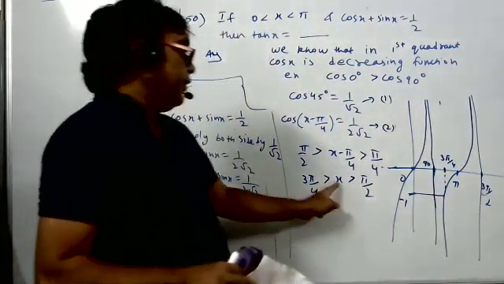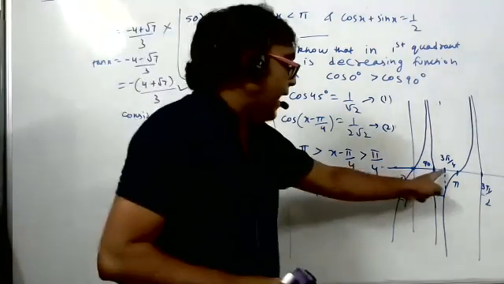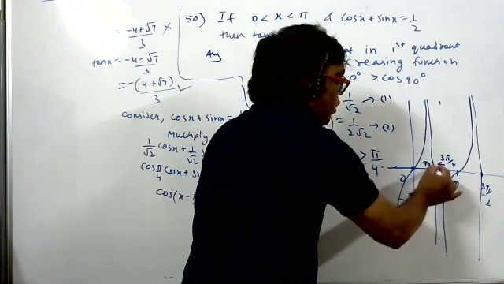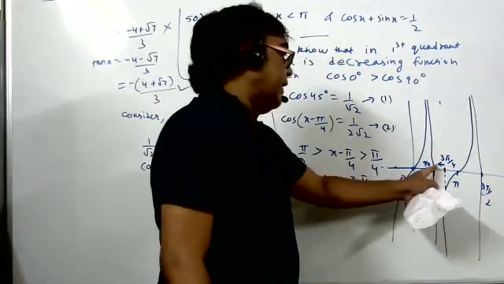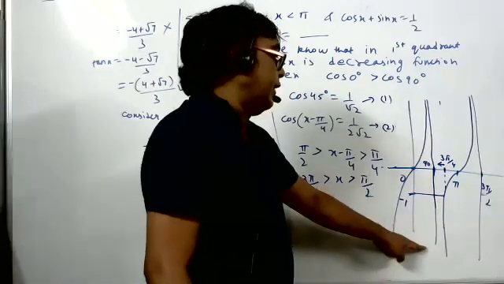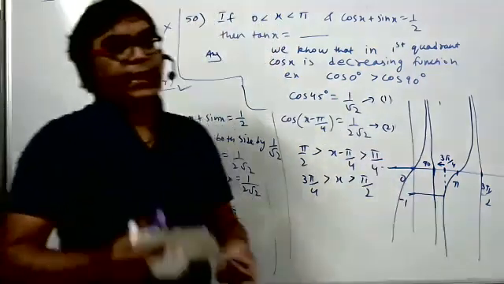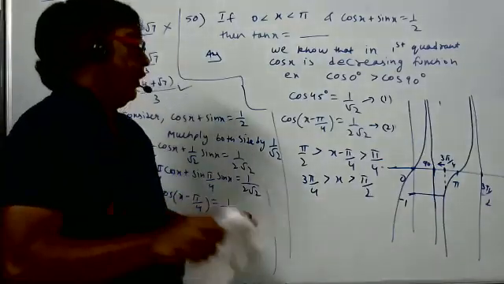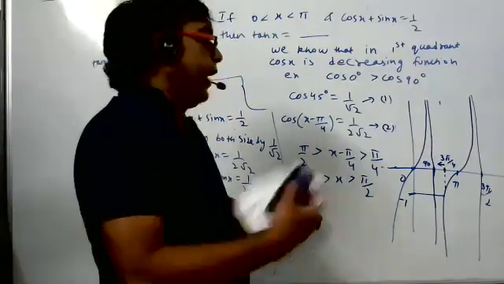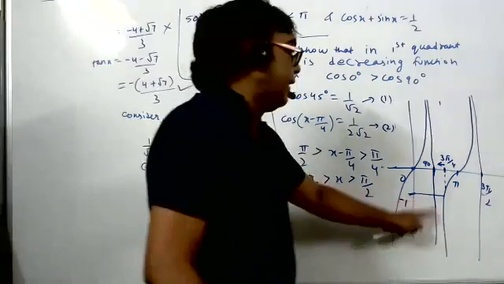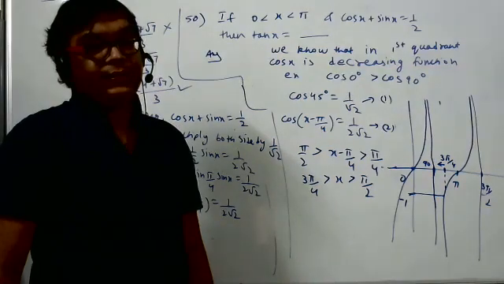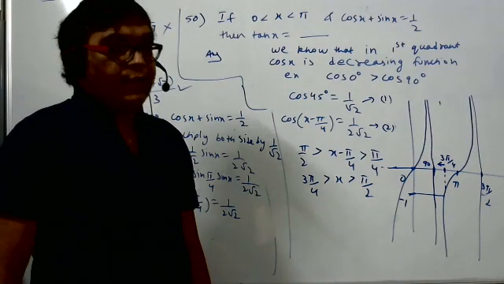Students, now listen here. The angle is less than 135 degree and more than 90. If the angle is less than 135 and more than 90, what is the value of y? The value of y will be more than minus 1 or less than minus 1. Think and tell. If the angle lies between 90 degree and 135 degree, the tan of that angle will be more than minus 1 or less than minus 1. Less than minus 1, sir. It will be more than minus 1.